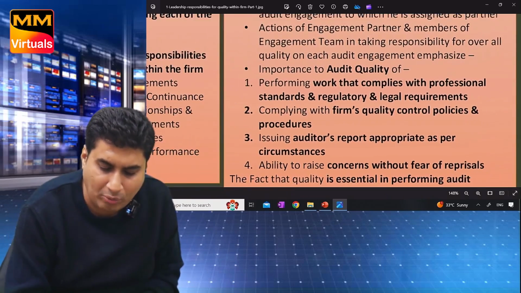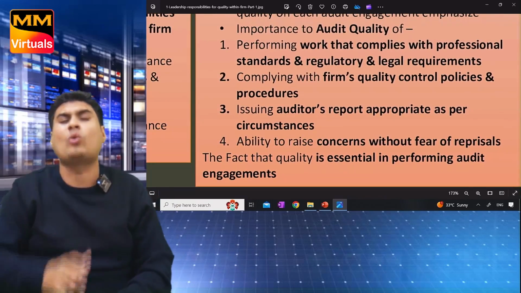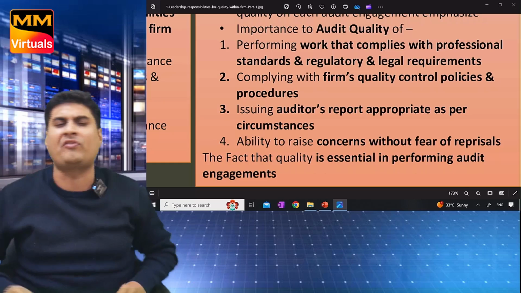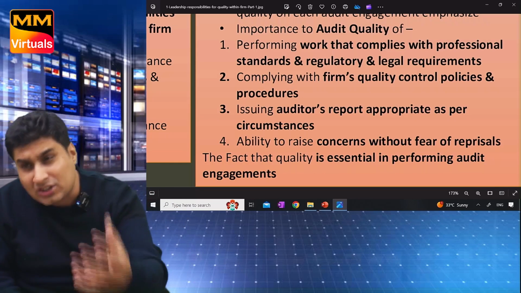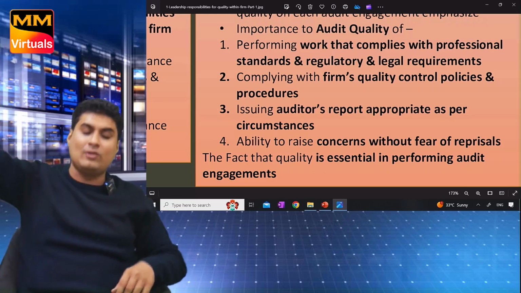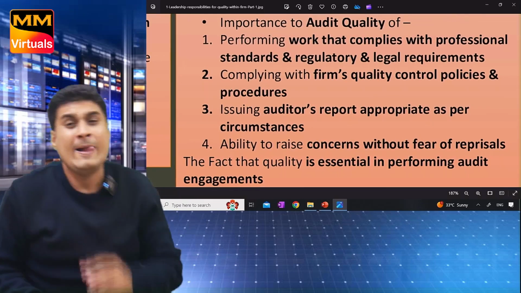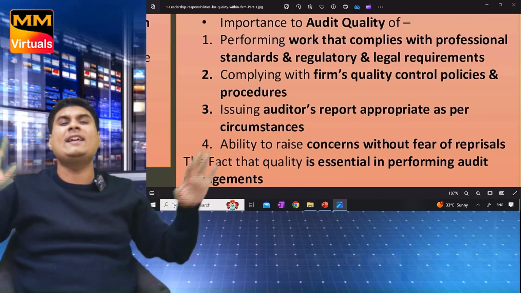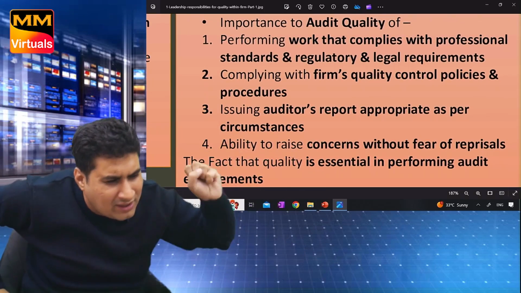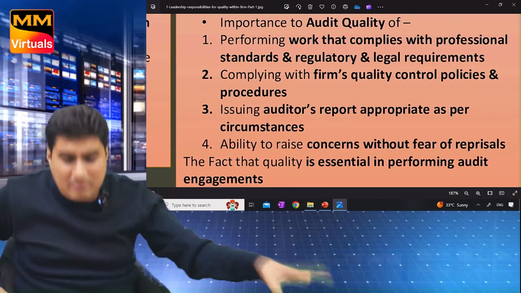Come to the second point here. Importance to audit quality of four things should be perfect. First, perform the work as per professional standards and legal and regulatory requirement. Do the work as per standard on auditing and legal and regulatory requirement, Schedule 3, Companies Act, SEBI, okay.